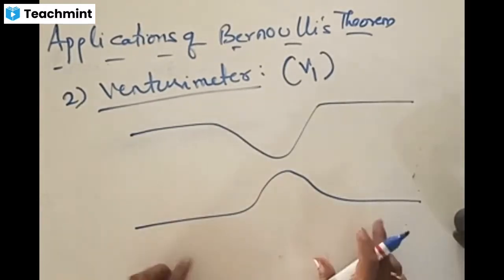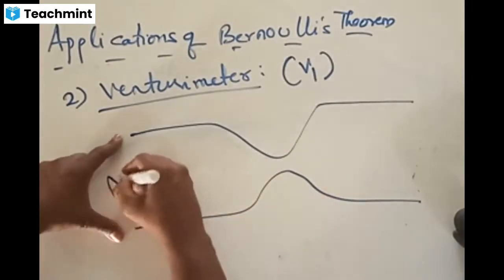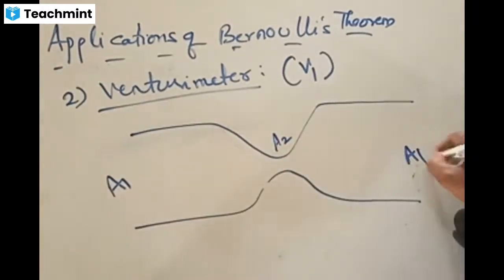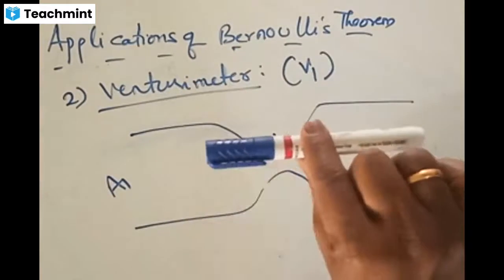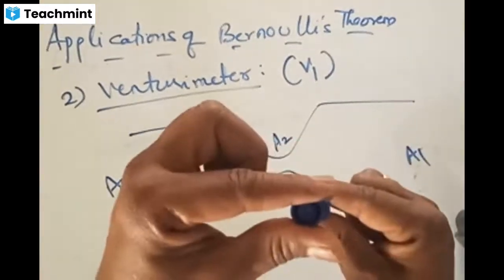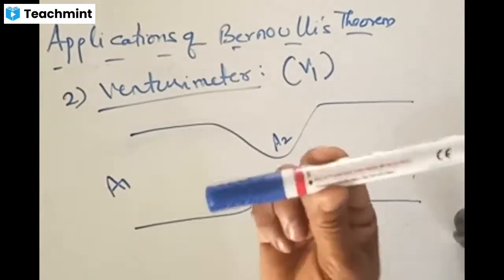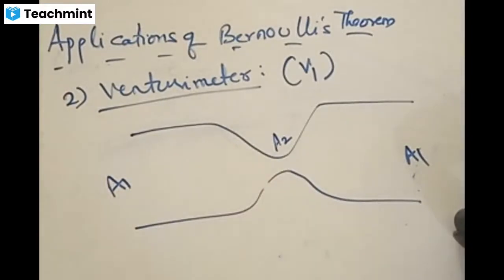Now, is the device clear? This glass tube made like this has an area of A1 and an area of A2. There are two different areas. Again, what is the area here? Again A1 itself, because the areas at both ends are the same. Open side has a larger diameter, the other side has a larger diameter, but at the middle it has been compressed or pressed like this so that the diameter is reduced. Less diameter at the middle, larger diameter at the other ends. Is this device construction clear? This is how it is made of glass tube.